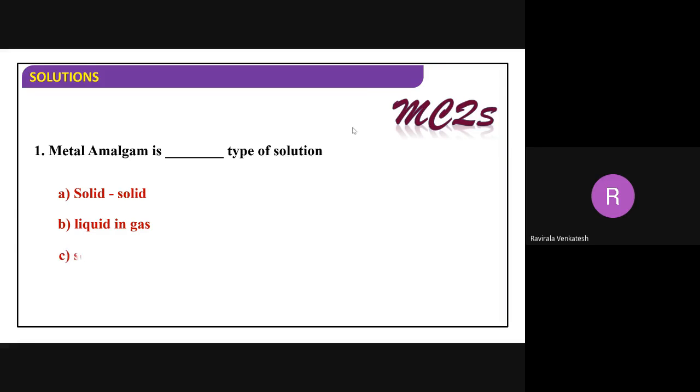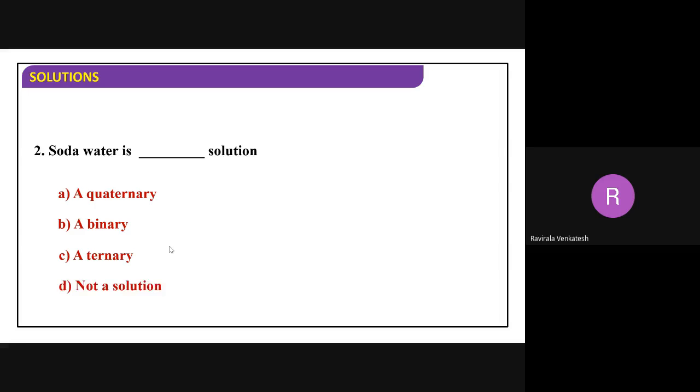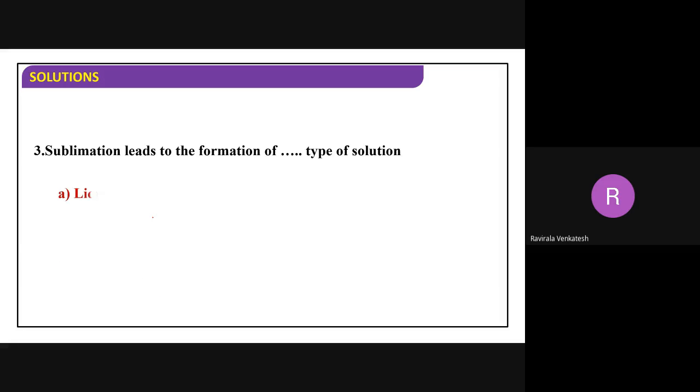Metal amalgam is what type of solution? It's very important: liquid in solid. Amalgam is liquid plus solid. Soda water is what type of solution? A binary solution, right. Sublimation leads to the formation of what type of solution?